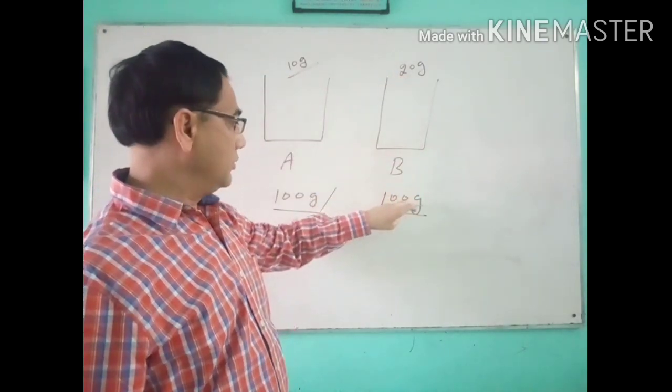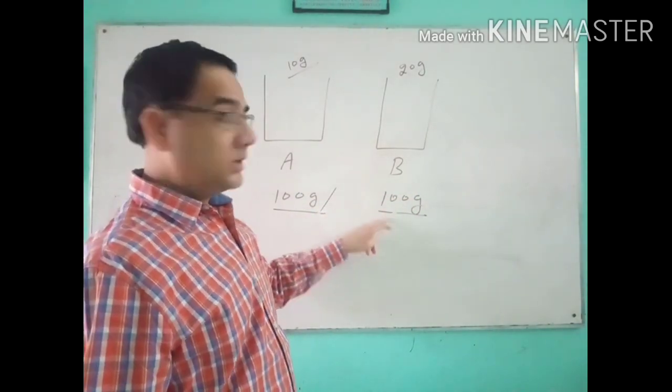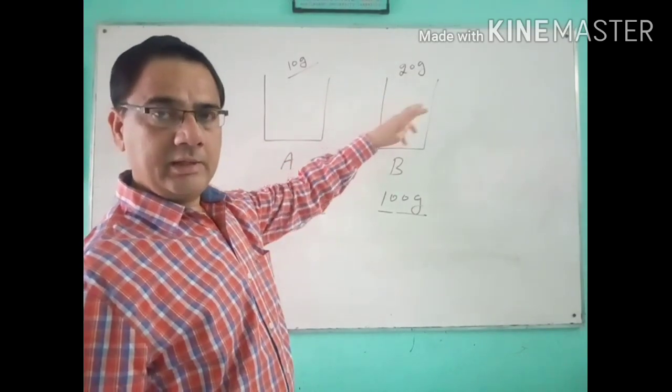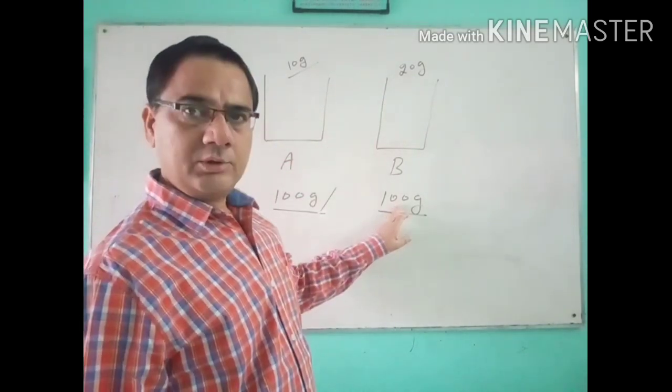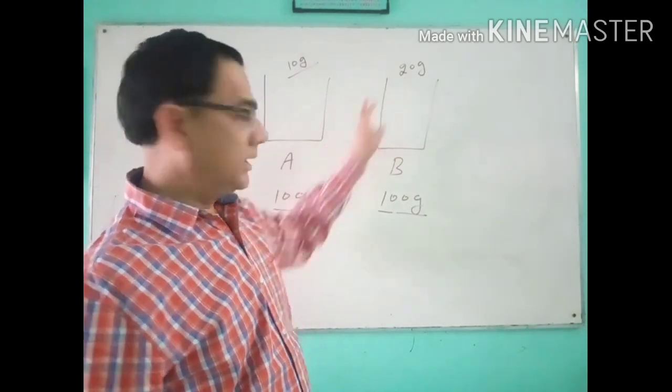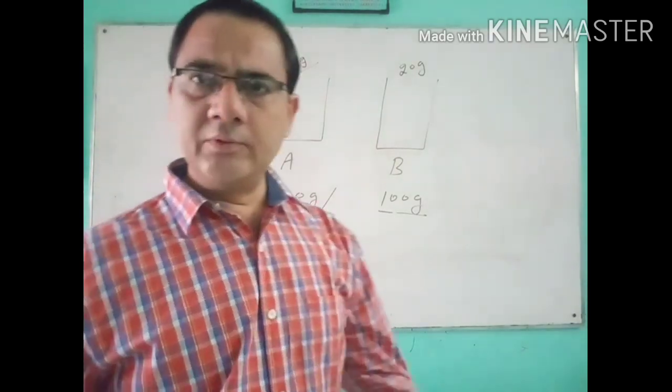If the total mass of the solution is the same and the solute is different, very easily we can tell which one is more concentrated. Here in 100 gram of the solution, 20 gram of solute is there. Here in 100 gram of the solution, only 10 gram of solute is dissolved. So which one is more concentrated?